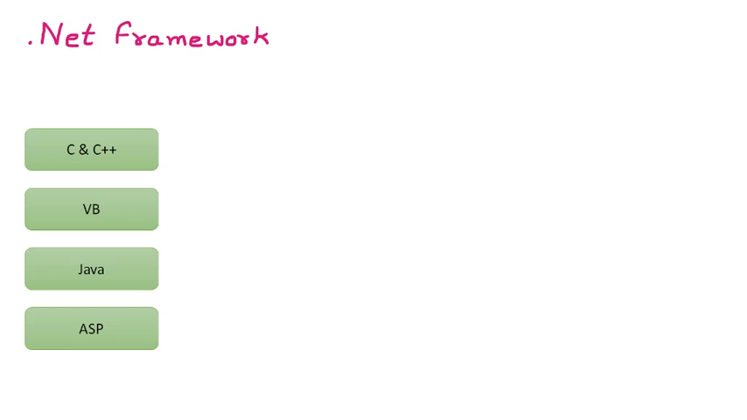and what the framework is. First of all, we know that there are multiple languages in the market, just like we have C, C++, Visual Basic, Java, and ASP, which is Active Server Pages. So these are multiple languages. Now these languages are self-independent. That means we can do the coding inside these languages.